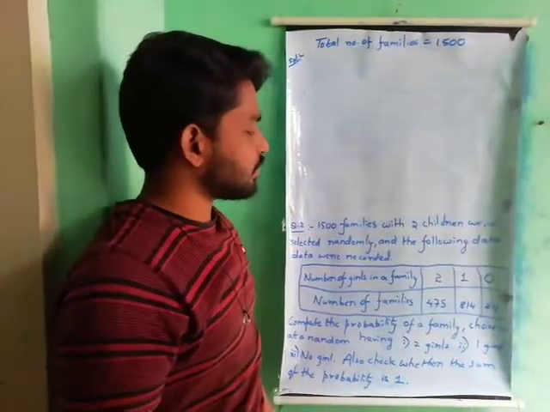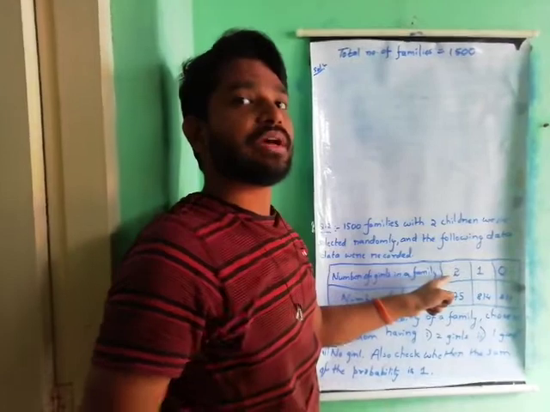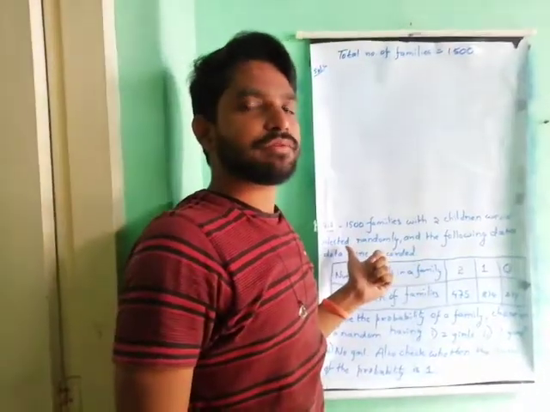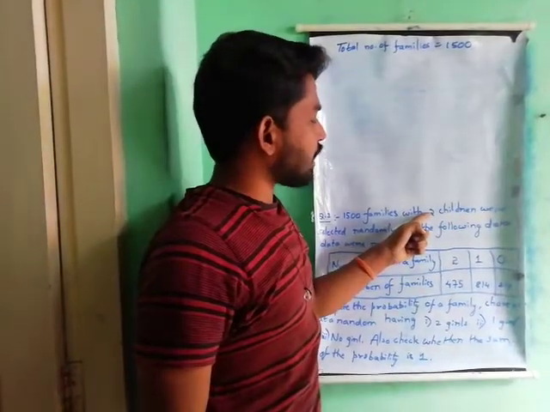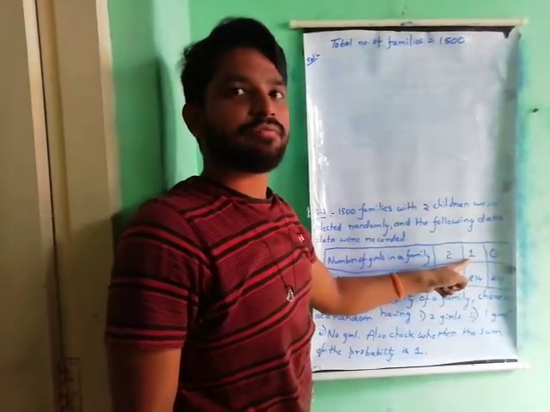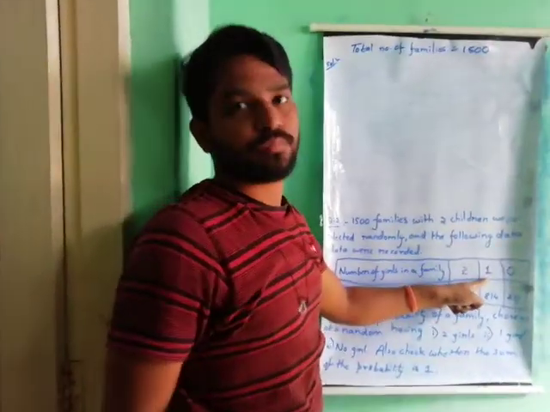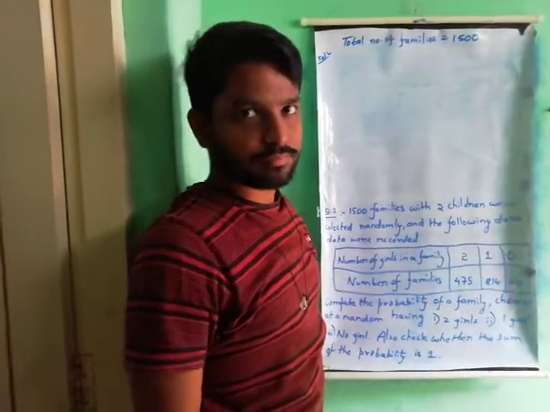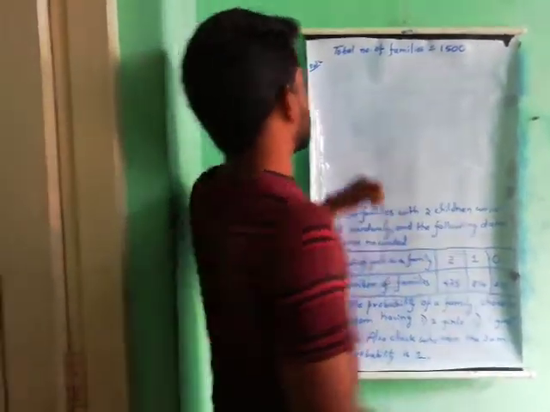What is the probability that the 2 children are 2 girls? How many families are there out of these 1500 families? And in the 2 children, 1 girl must be there, how many families are there? We are choosing 2 children, in which 1 girl will be there, and no girl will be there. So here we have to find it.